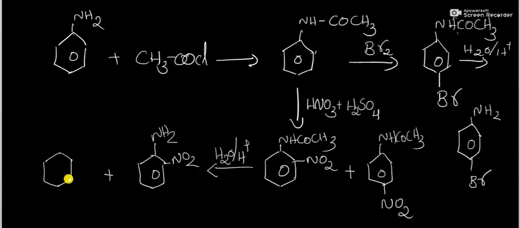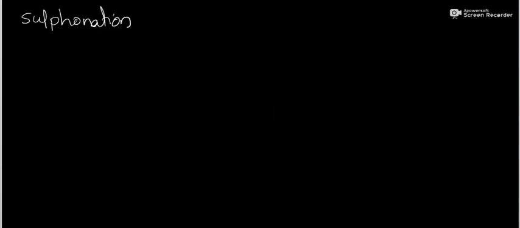So we get mono substituted product again. Then if you want only one product, that is either ortho substituted or para substituted, you should separate this reaction mixture by any separation techniques. Okay. Next example is sulfonation.